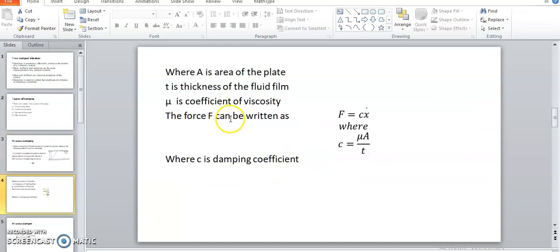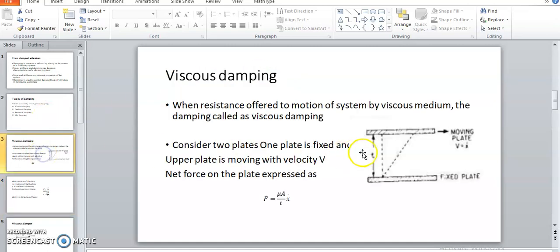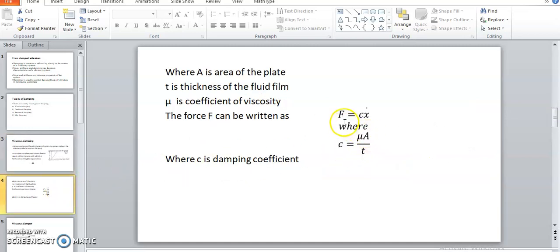So A, t and mu are related to the oil. Now, how much force is required for the upper plate to move with a certain velocity v, separated by this viscous fluid? This force is nothing but C into x dot.